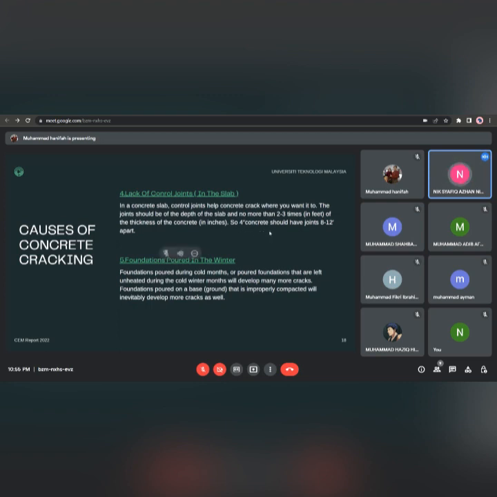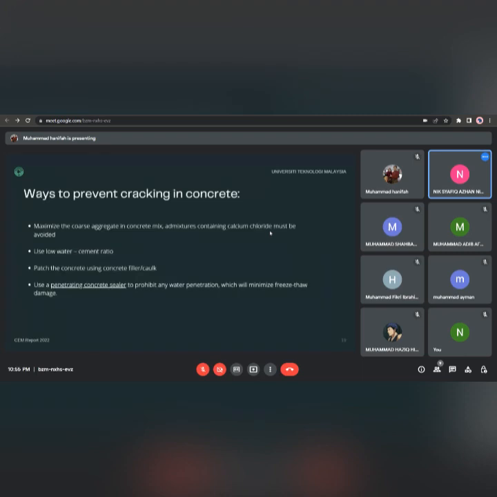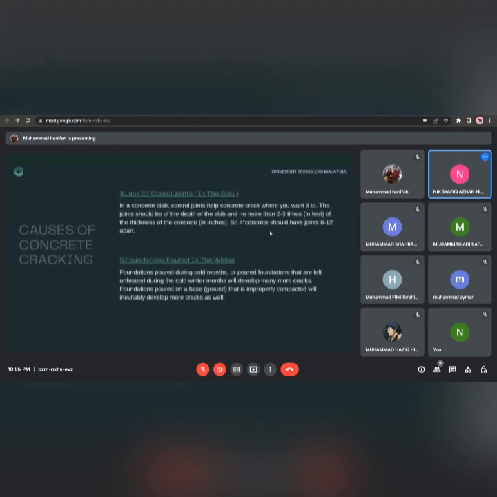And five is foundations poured in the winter. Foundations poured during cold months that are left unheated during the cold winter months will develop many more cracks. Foundations poured on a base that is improperly compacted will inevitably develop more cracks as well.